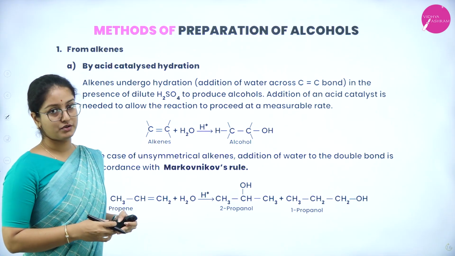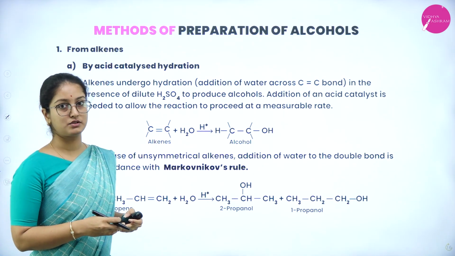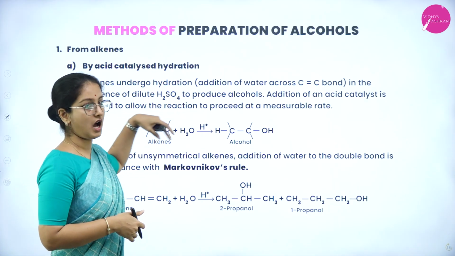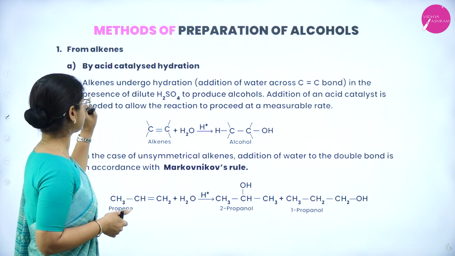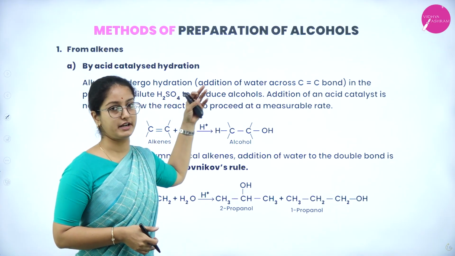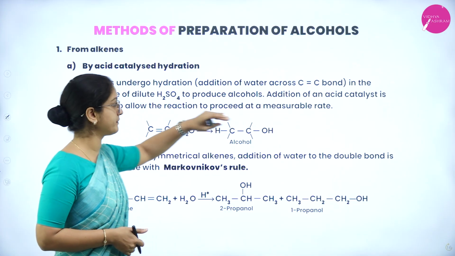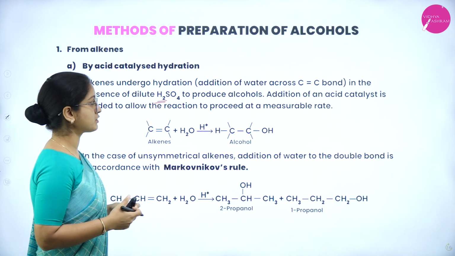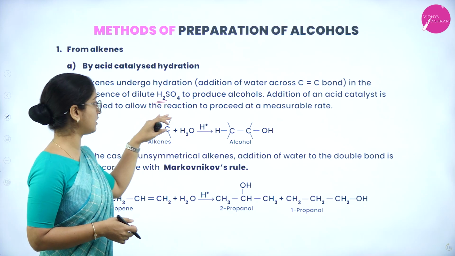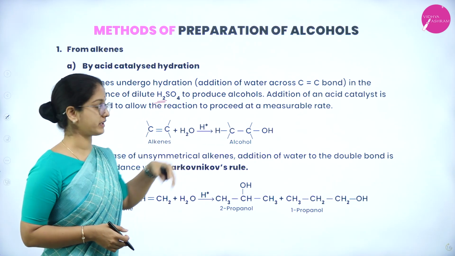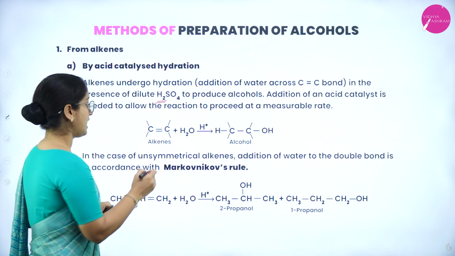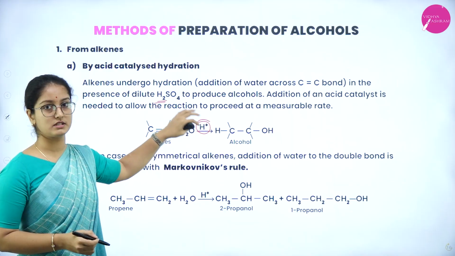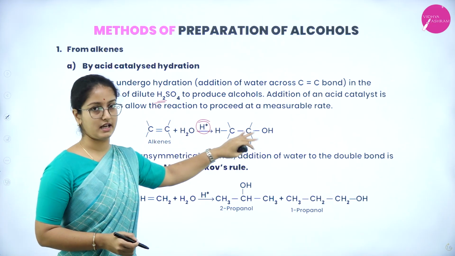Next is the methods of preparation of alcohols. So the first is from alkenes. By acid catalyzed hydration, how are we able to prepare alcohols? Alkenes undergo hydration, that is addition of water to the carbon-carbon double bond in the presence of dilute H2SO4 to produce alcohols. So an acid catalyst is needed to allow the reaction to proceed at a measurable rate. So here is a general equation: alkene plus H2O, in the presence of dilute sulfuric acid, where the proton comes from dilute sulfuric acid, gives alcohol.